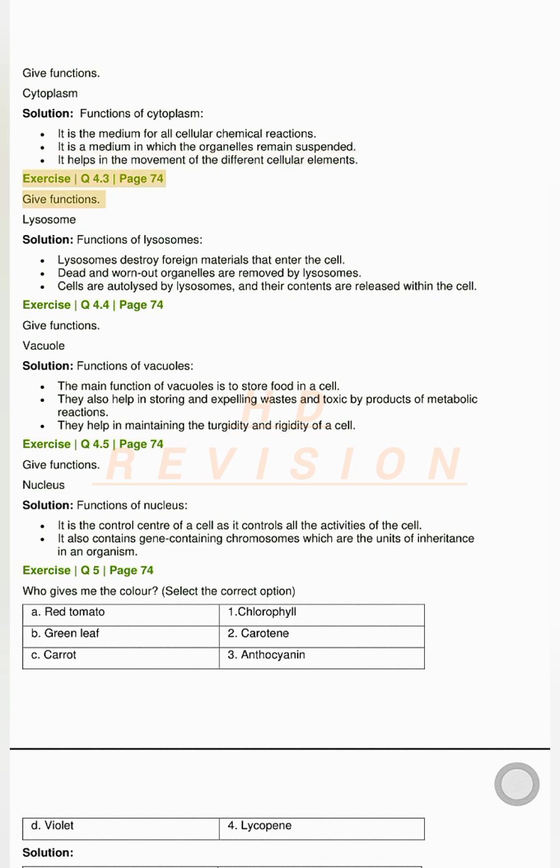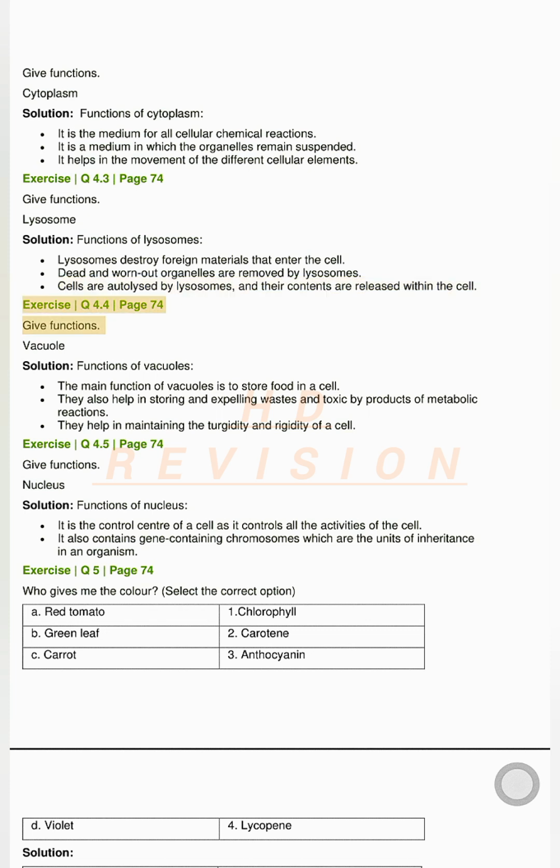Exercise Q4.3, page 74. Give functions. Lysosome. Solution. Functions of lysosomes. Lysosomes destroy foreign materials that enter the cell. Dead and worn out organelles are removed by lysosomes. Cells are autolyzed by lysosomes, and their contents are released within the cell.